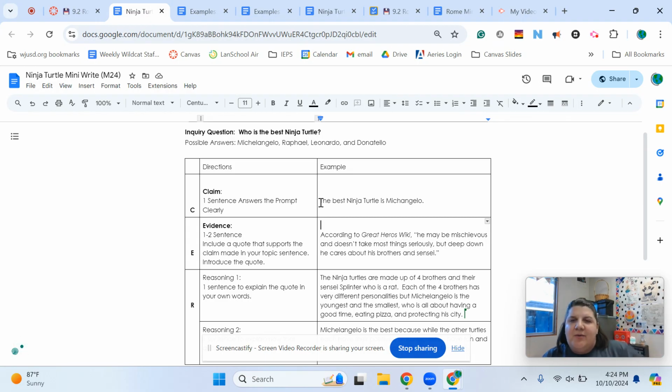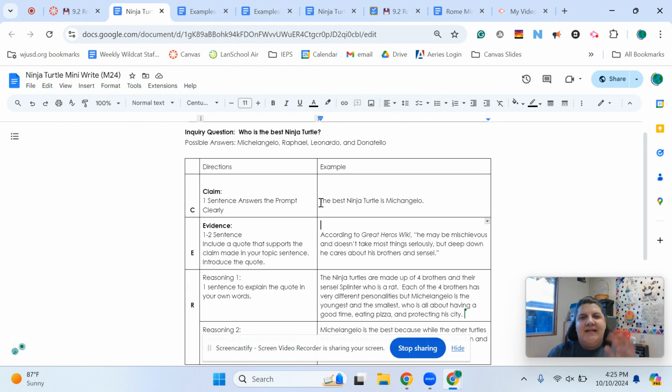But I want to introduce my quote. So according to Great Heroes Wiki, he may be mischievous and doesn't take things seriously, but deep down he cares about his brothers and his sensei. So that's just finding a quote that helps support that my claim is a true statement.